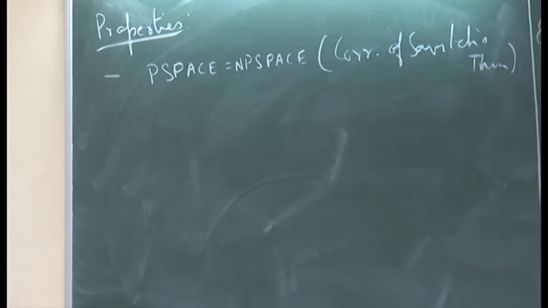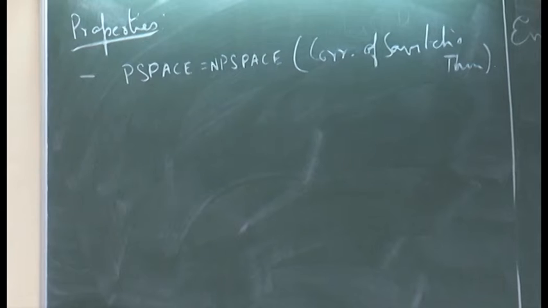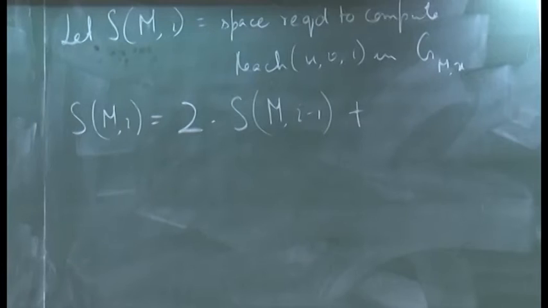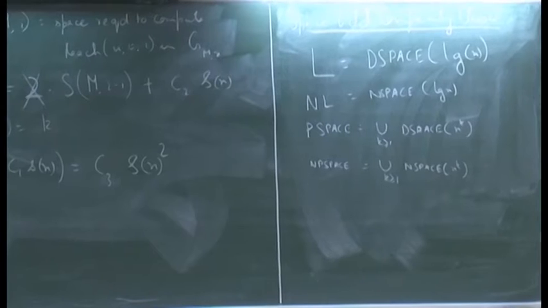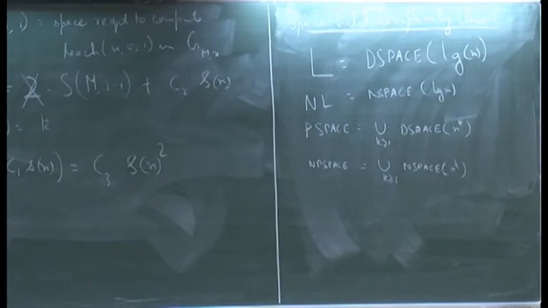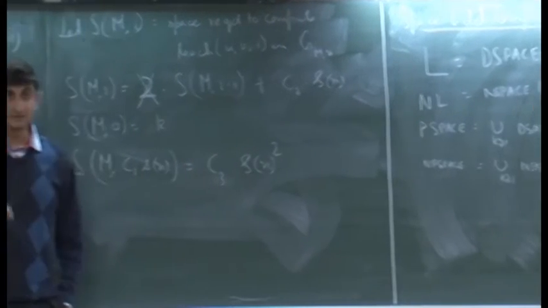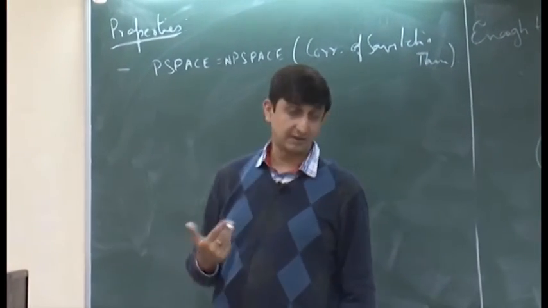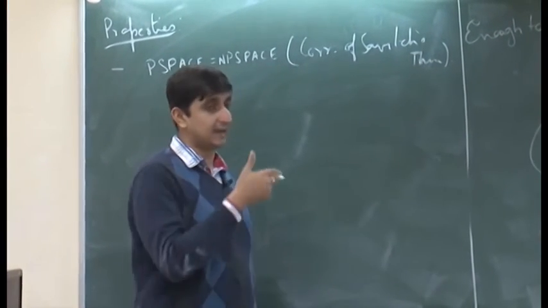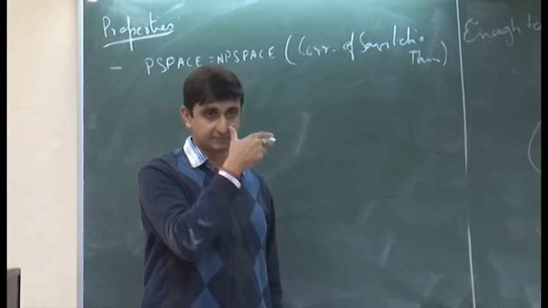In fact, this is what I was mentioning earlier, that in the case of polynomial sized functions, the space classes for deterministic and non-deterministic machines actually coincide, and this thing does not happen in the case of time bounded classes.